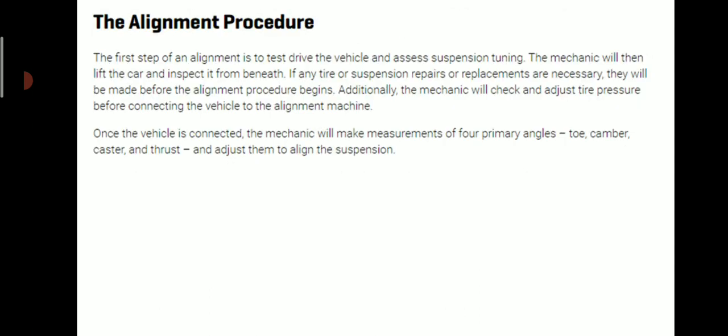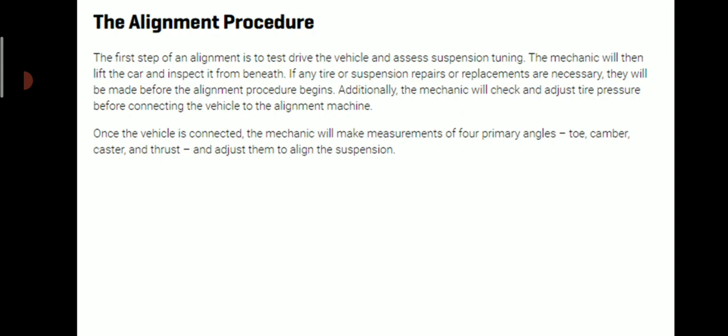So what is the procedure for alignment? The first step of alignment is to test drive the vehicle and assess suspension tuning. The mechanic will then lift the car and inspect it from beneath. If any tire or suspension repairs or replacements are necessary, they will be made before the alignment procedure begins.